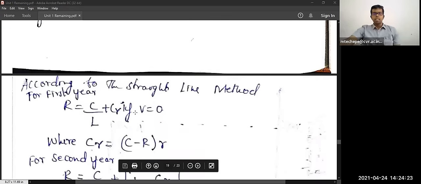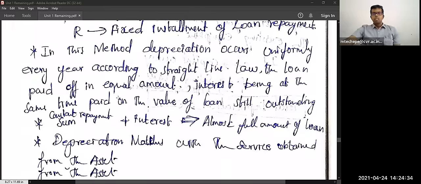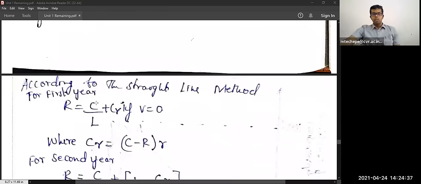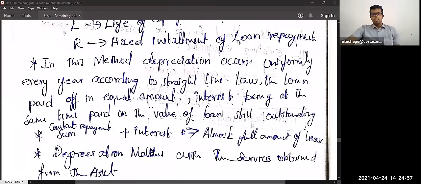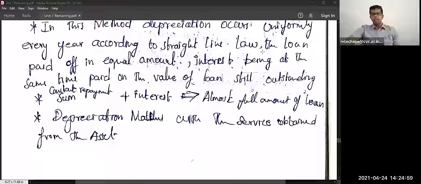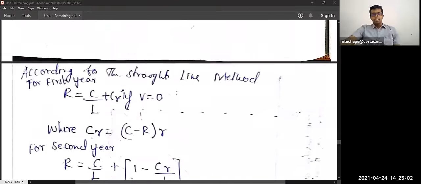If salvage value is 0, then capital R, the fixed installment of the loan payment every year, is equal to C by L plus the rate of interest, if no salvage value is there, where CR is nothing but C minus R into r. That is, capital outlay minus the fixed installment of the loan repayment, into the rate of interest.